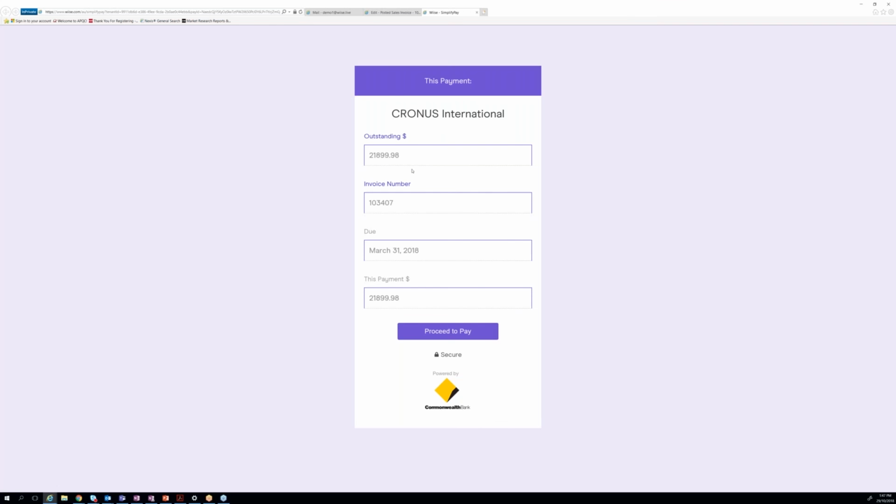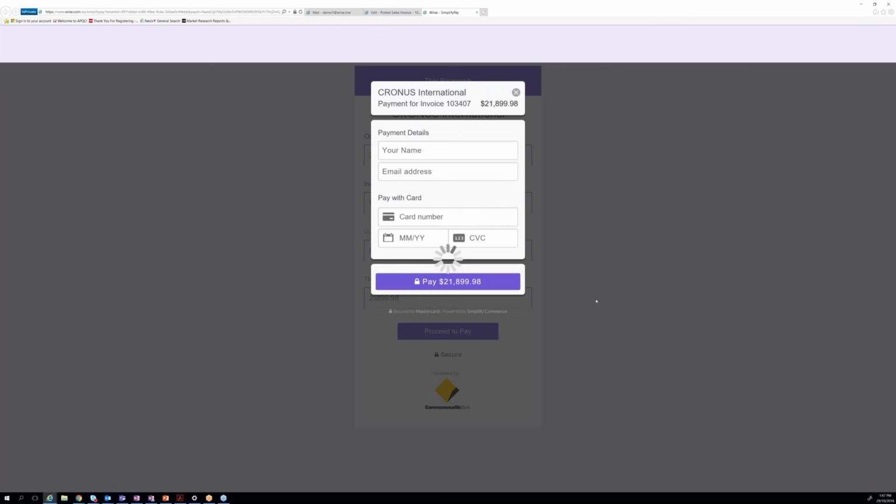So as you can see, it has exactly the amount outstanding, the invoice number, and when it's due. And if we proceed to pay, it will come up directly with the credit card details, allowing them to pay right on the spot. Now, this is linked to my friend's account, so I'm not going to pay him that much money because I will instantly go broke.